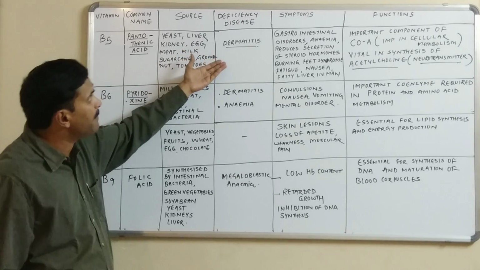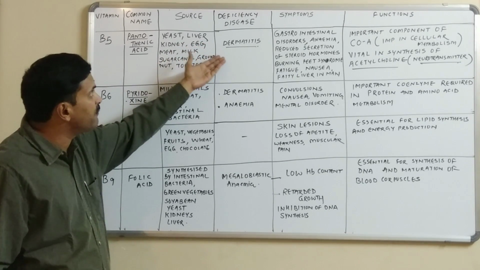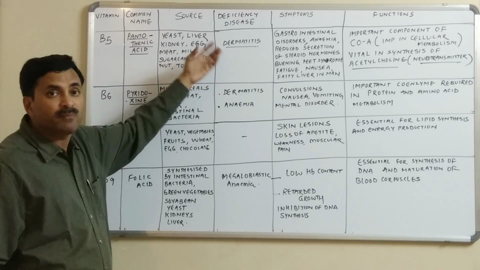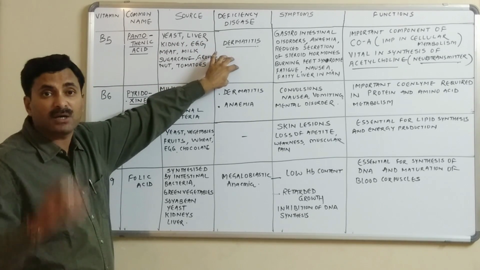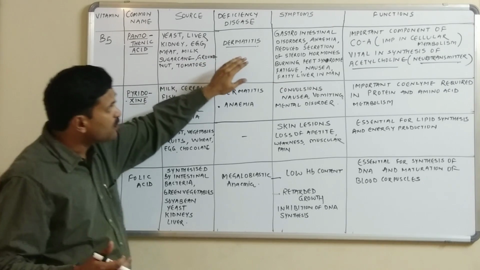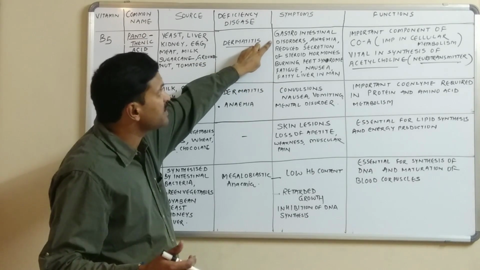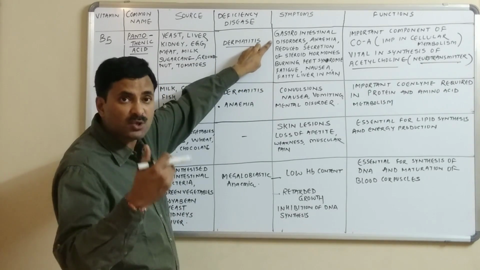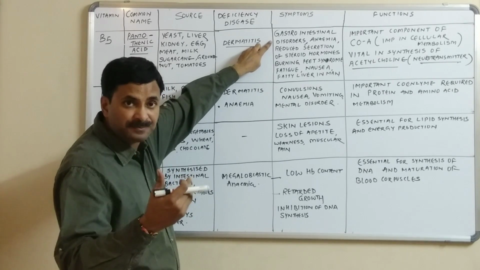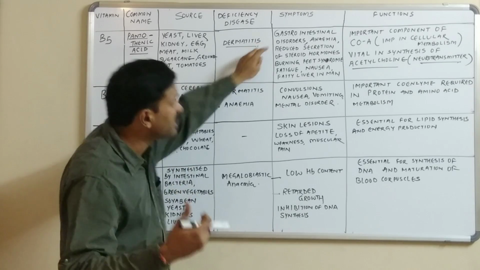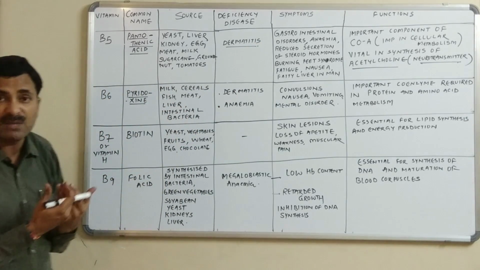Now, what will happen if vitamin B5 becomes deficient? The common symptom is dermatitis, that is, inflammation of the skin. Not only this, the person suffers from certain gastrointestinal disorders. He is also suffering from anemia. There is reduced secretion of steroid hormones in the body.